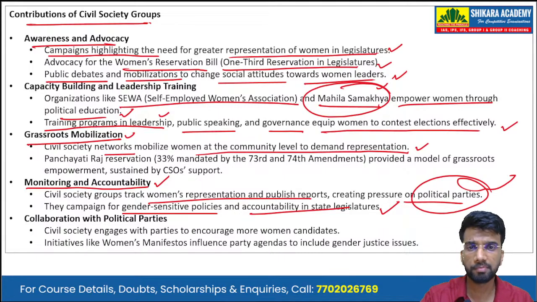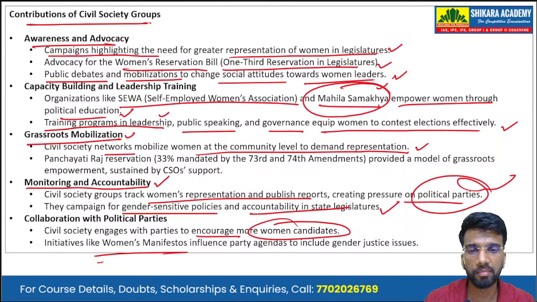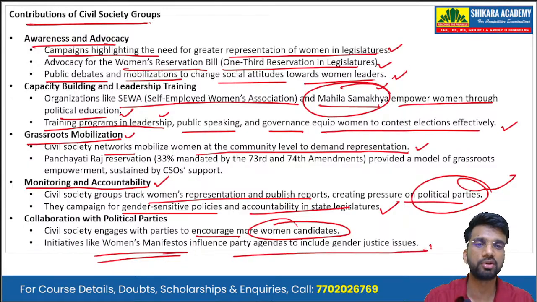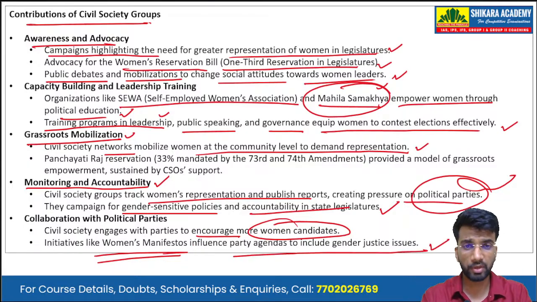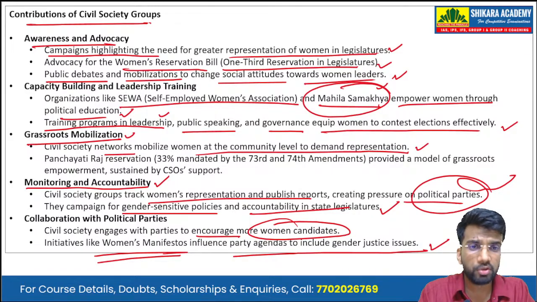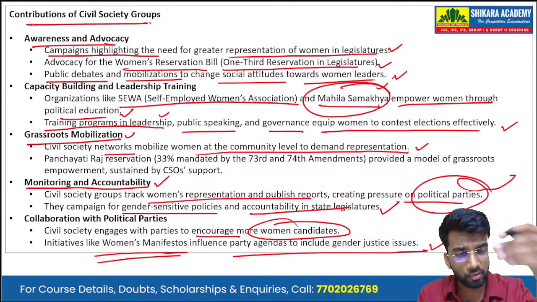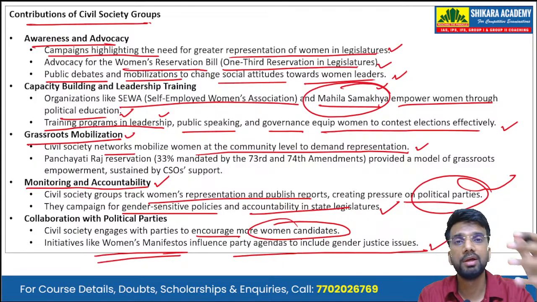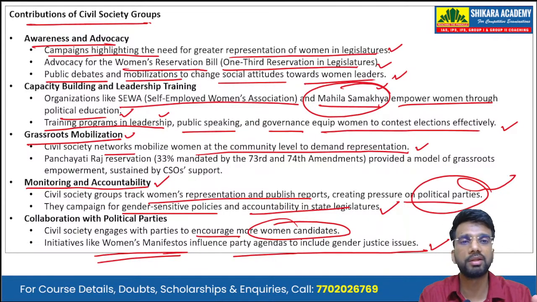The civil society engages parties to ensure more women candidates, and initiatives like the women manifestos influence party agendas to include gender justice issues, because the political parties have also started to realize that 50% of the vote bank is the women vote bank, or the women votes. So they are also now entering collaboration with these civil society groups to further boost the participation of the women in the state legislatures and also at the central level in the parliament.